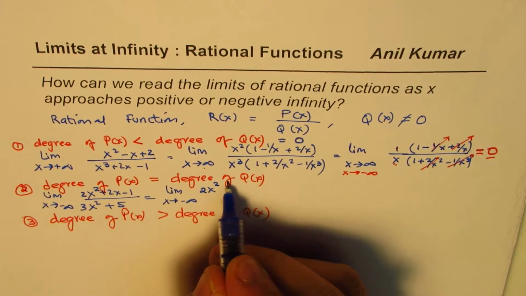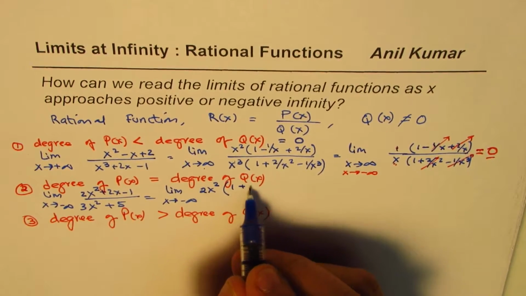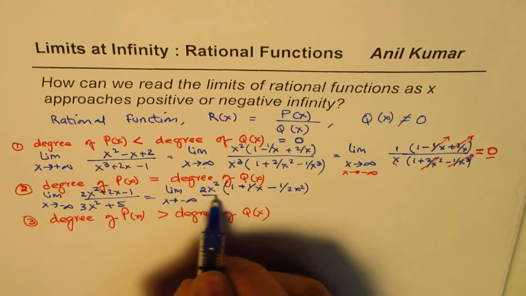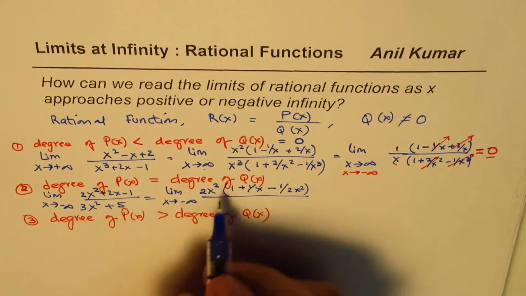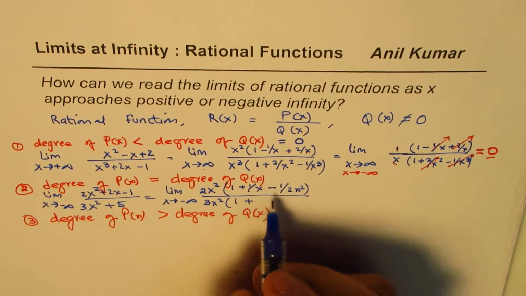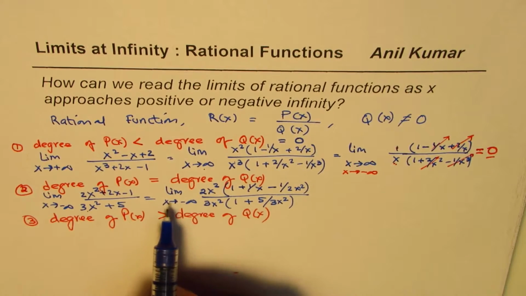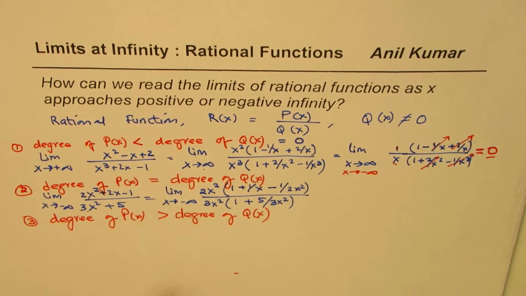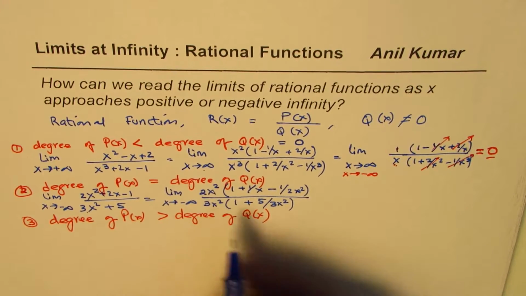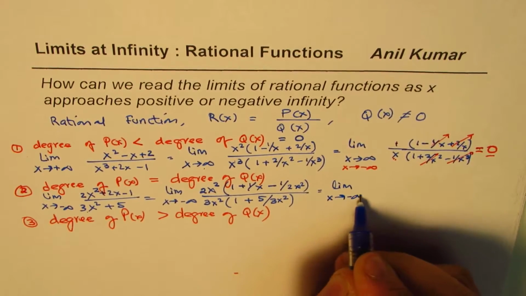So what we have here is, within brackets, 2x squared divided by 2x squared, and 2x divided by 2x squared will give us 1 over x, minus 1 over 2x squared. And the denominator, let's take 3x squared common, so we get 1 plus 5 over 3x squared. Is it okay? Now if x approaches a large value, in that case what happens? These terms approach 0, right? They cancel out. So we have now limit x approaches negative infinity.